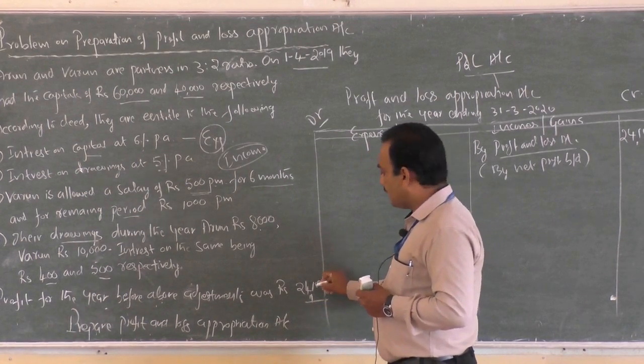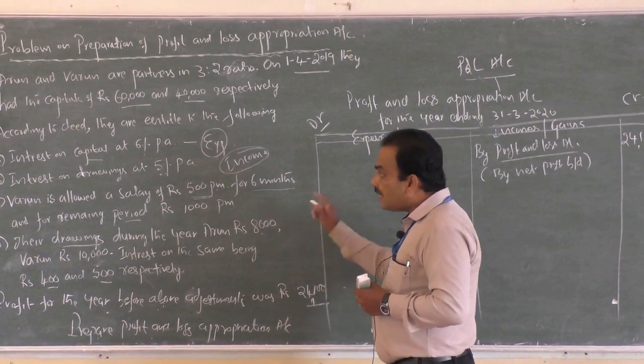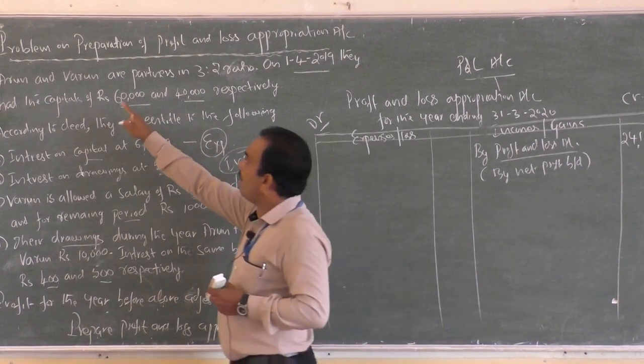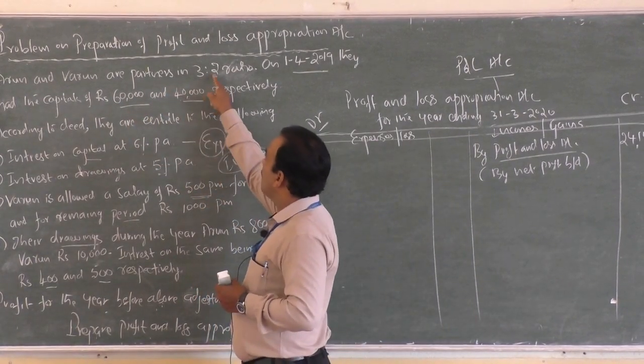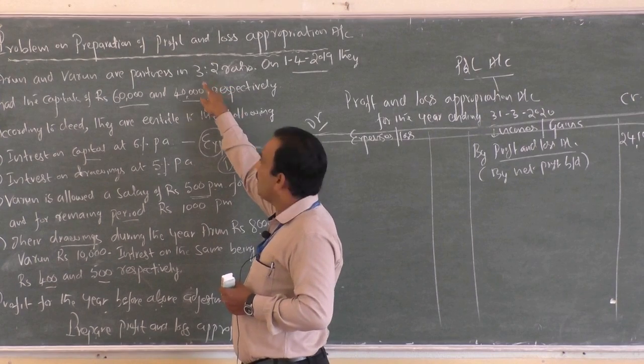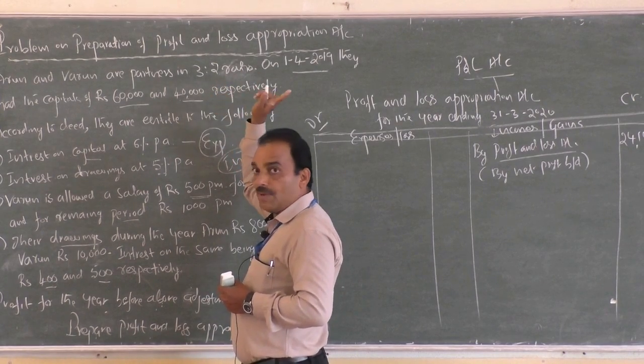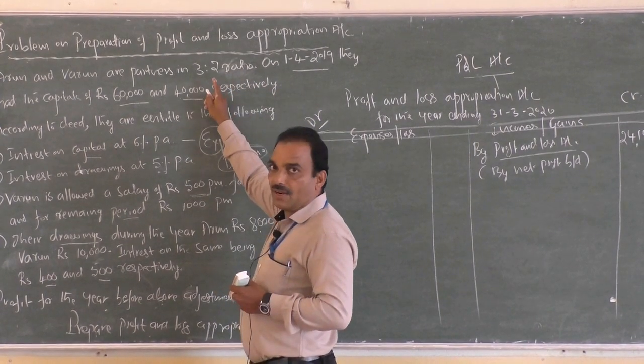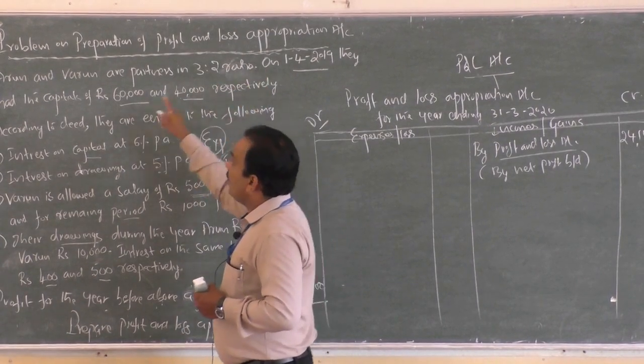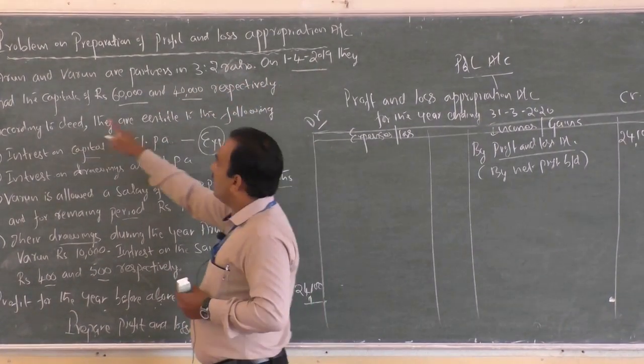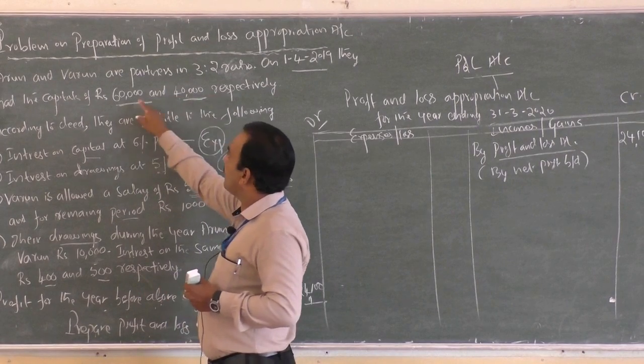Next, let us adjust the adjustments one by one. Arun and Varun are partners in the ratio of 3:2. We have to use 3:2 to distribute divisible profit by balancing profit and loss appropriation account. On 1/4/2019 they had the capital of rupees 60,000 and 40,000.